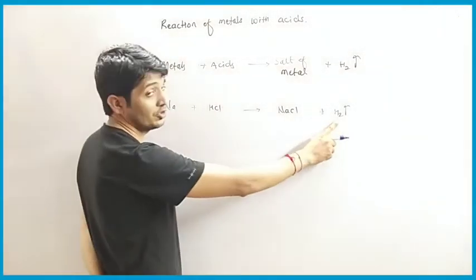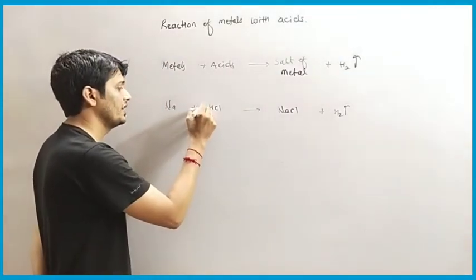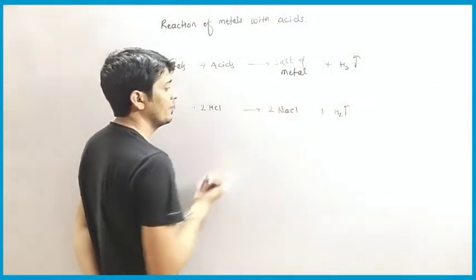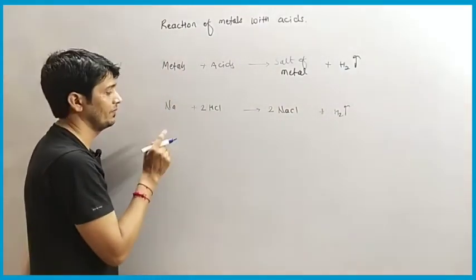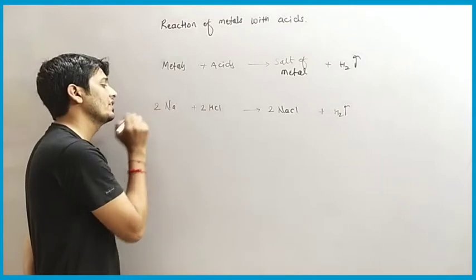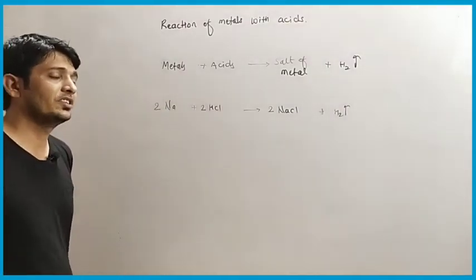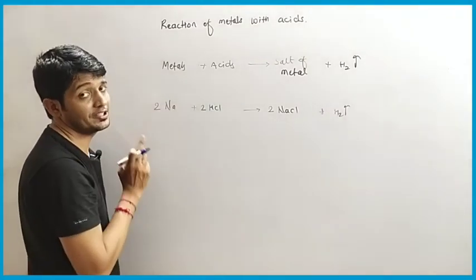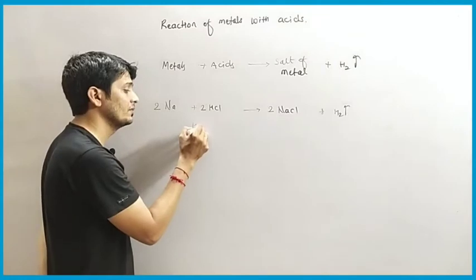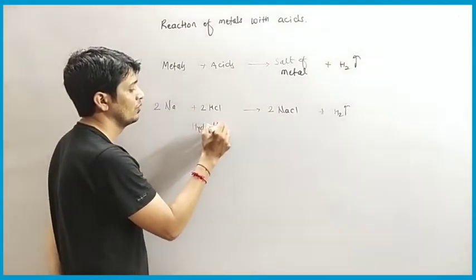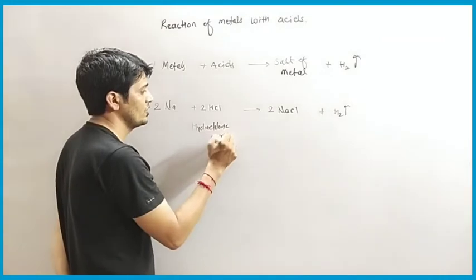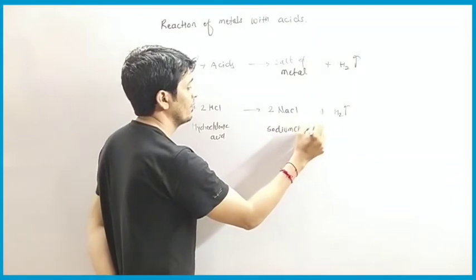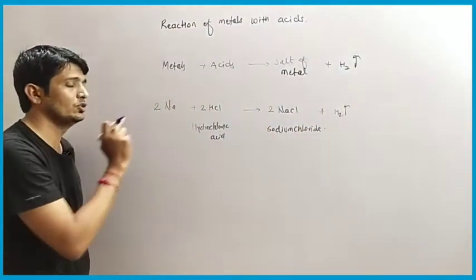See, here we have 2 hydrogen atoms, here we have only 1, so we have to multiply here by 2. Now we have 2 chlorine, here we have only 1, so we have to again multiply here by 2. Now there are 2 sodium atoms, and here we have only 1, so we have to multiply here also by 2. So now the reaction is balanced. So that is hydrogen chloride, or we also call it hydrochloric acid. It is hydrochloric acid, and it is sodium chloride, a hydrogen gas and sodium metal.